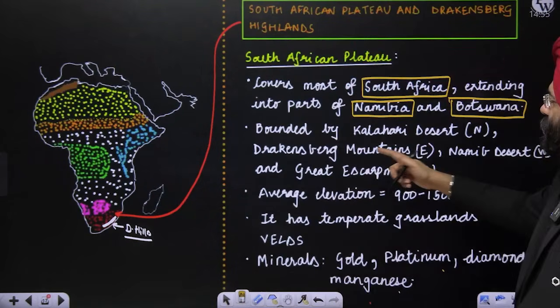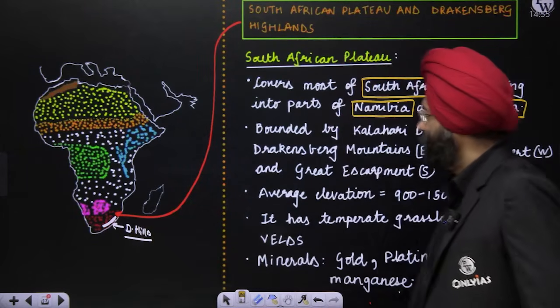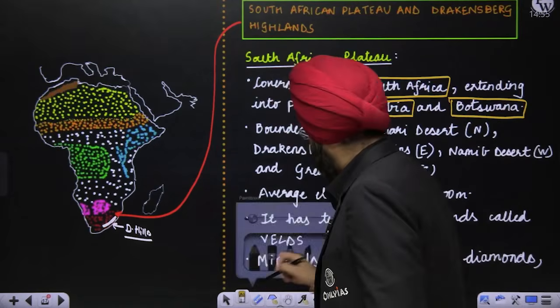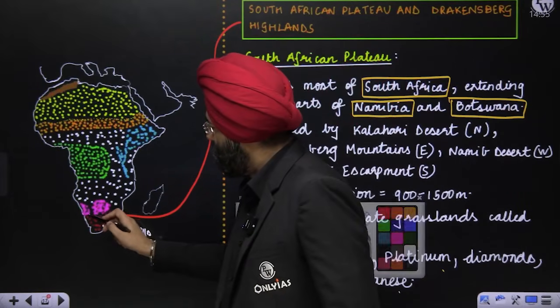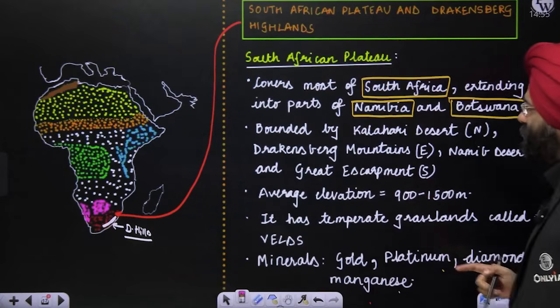It is bounded by the Drakensberg Mountains in the east. This is the Drakensberg Mountains or the hills in the east. The Namib Desert is in the west, and it extends further down here. The Namib Desert in the west and the Great Escarpment in the south.